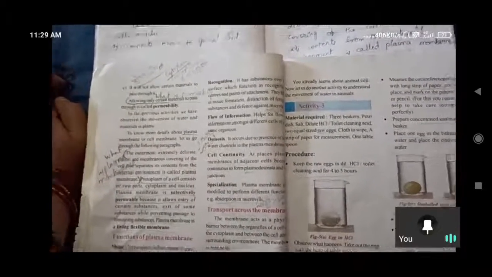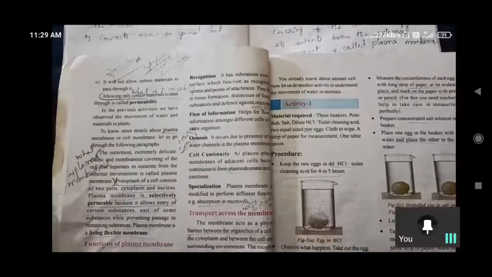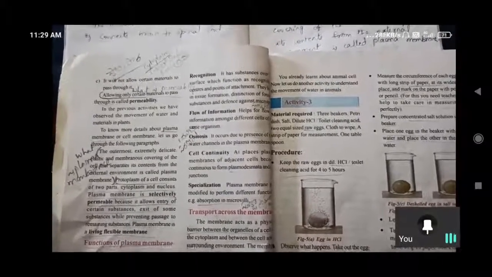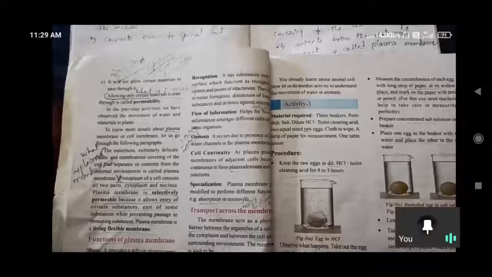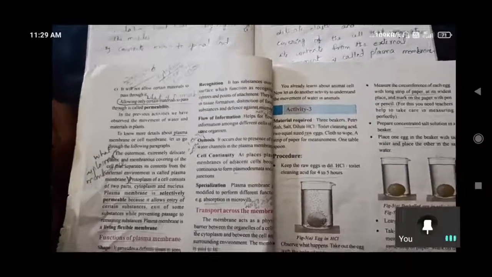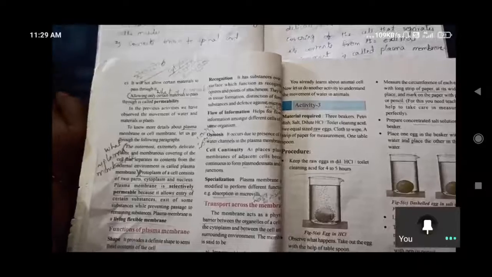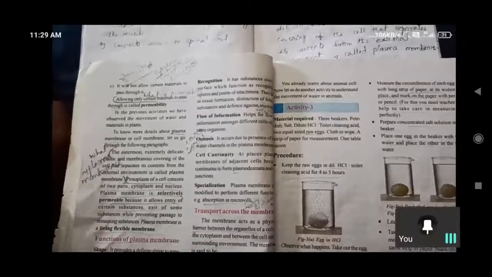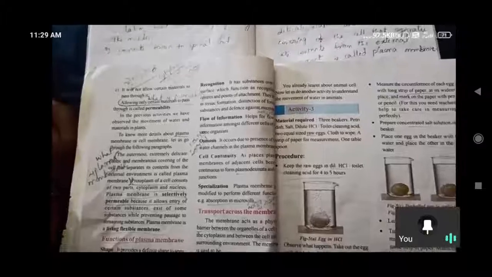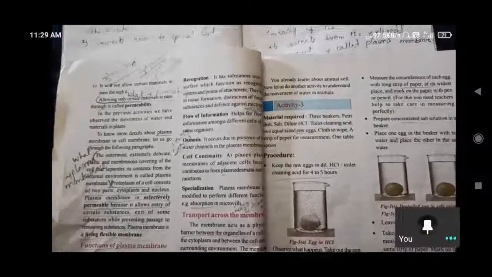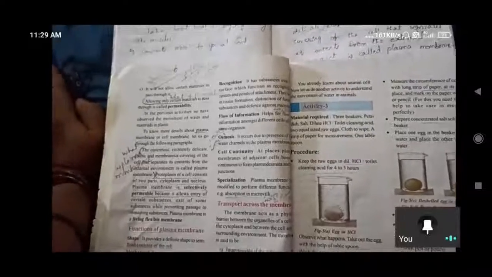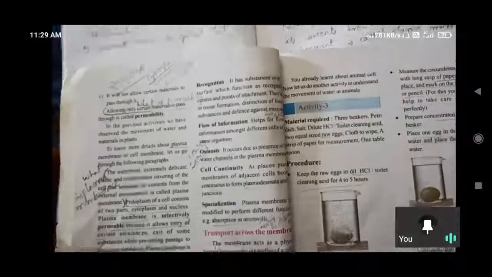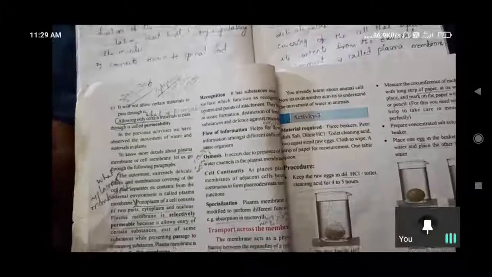ఇప్పుడు సెల్ రప్చర్ ప్లాస్మా మెంబ్రేన్ రప్చర్ అవుతే ఆ ఫ్లో ఆఫ్ ఇన్ఫర్మేషన్ కమ్యూనికేషన్ ఈజ్ ఆల్సో నీడెడ్ ఫర్ ఈచ్ అండ్ ఎవ్రీ సెల్. టిష్యూ అంటే ఏంటి? గ్రూప్ ఆఫ్ సెల్స్ టుగెదర్ ఒకే ఫంక్షనాలిటీలో పార్టిసిపేట్ చేయాలనే వాటికి కమ్యూనికేషన్ మస్ట్ బి దేర్. If you all are in one class, I am also in one class, we all should have a communication, or else we cannot discuss any lesson. So that communication is also must needed in between the cells. That is possible by flowing of information from one cell to another cell. This is also possible by allowing, this plasma membrane allow చేస్తే ఆ communication కూడా possibility ఉంటది.